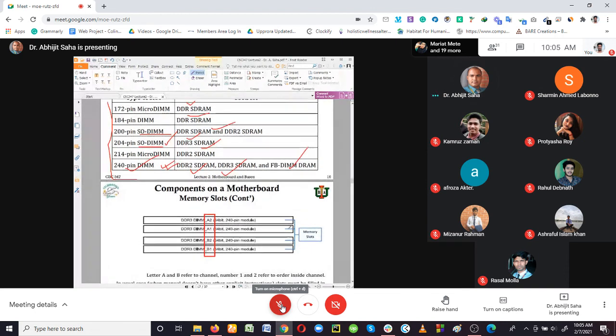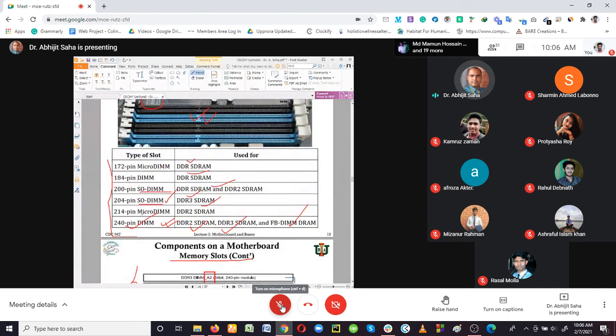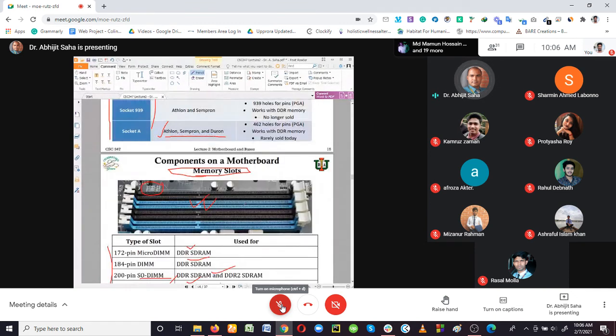So here it is trying to show you this slot. Some motherboards, actually, most of the motherboards, we don't care. If it is my motherboard picture that I am having, there are 4 memory slots. You can see here the blue, black. That means I am going to be able to install 4 RAM sticks into these 4 slots.